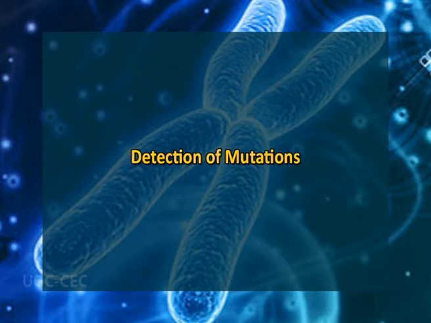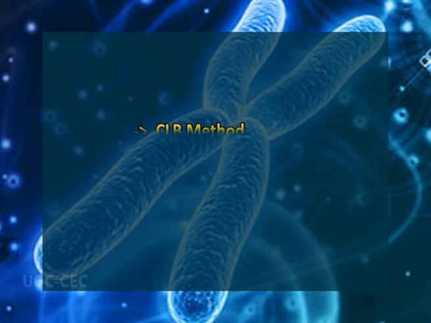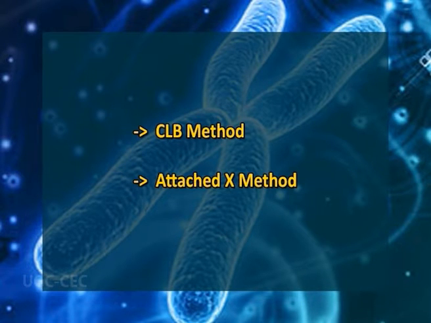So how can we detect mutations? There are two methods by which mutations can be detected. One is the CLB method and the second is the attached X method.